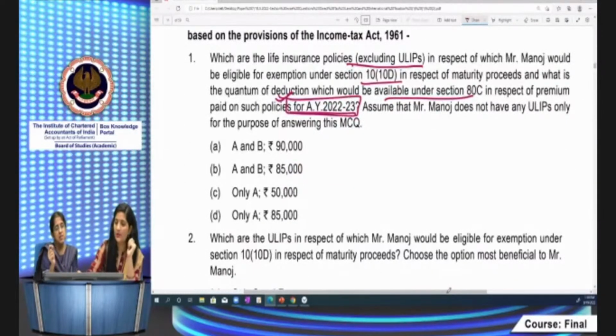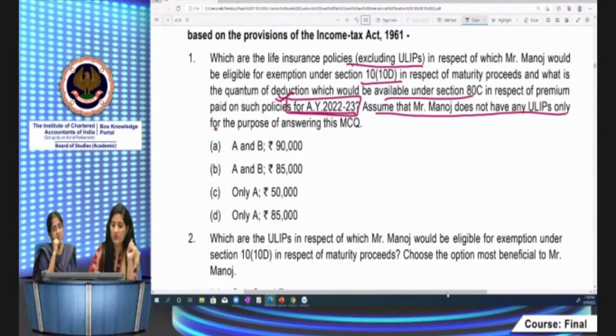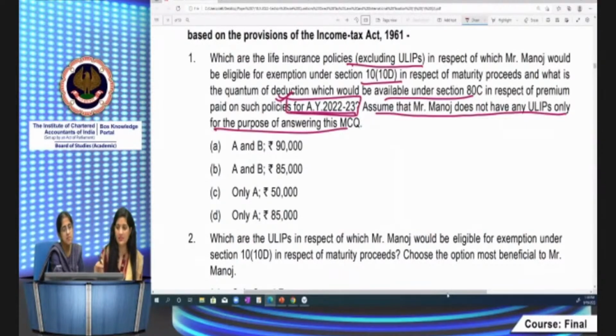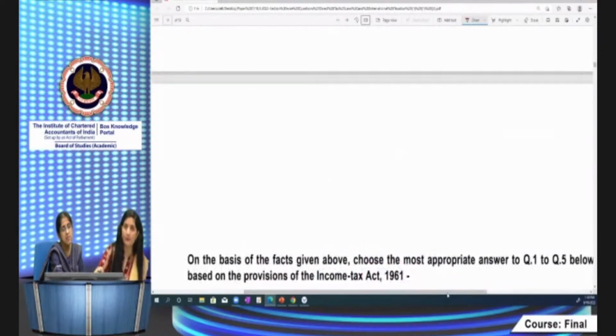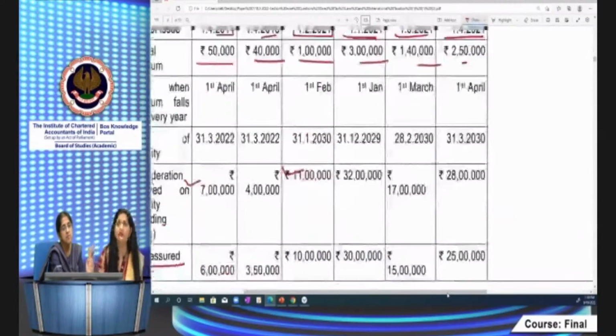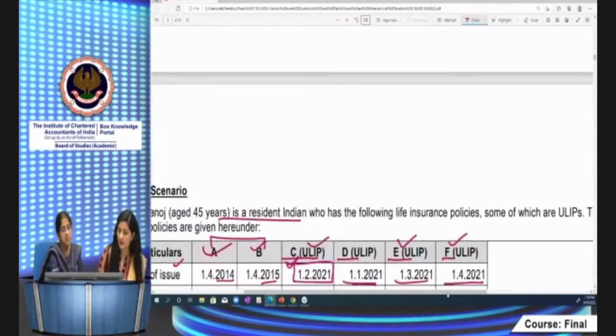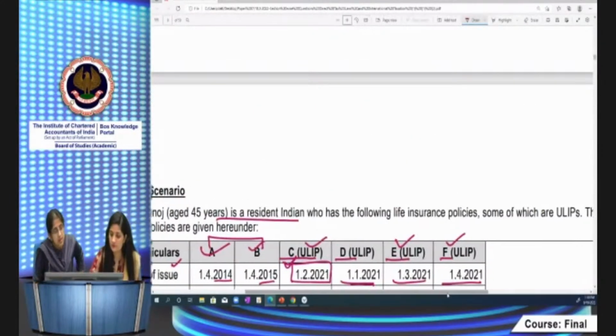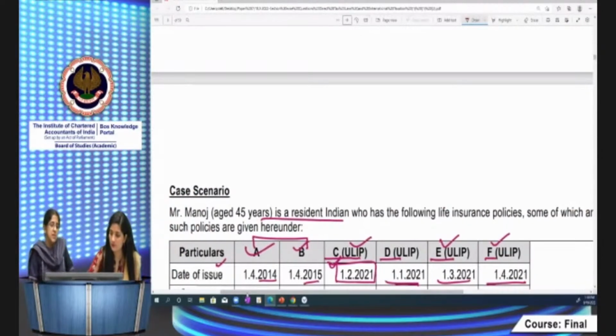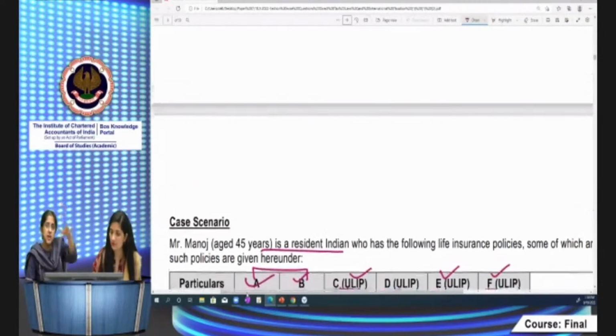यहाँ पे for the purpose of answering this question, you should assume that he does not have any ULIP. उसके पास कोई ULIP नहीं है. Why? Because for 80C both the ULIPs are eligible, right? ULIPs and other policies are eligible for deduction, but here you have to compute the deduction in respect of other than ULIPs policies. यहाँ पे आके, this is a specific requirement only for this MCQ.